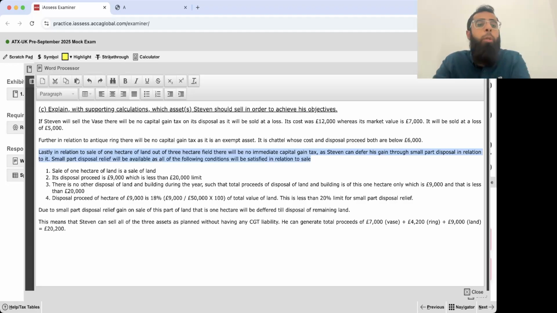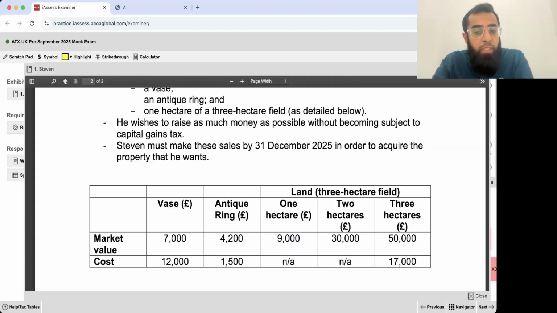So how did your mind go to small part disposal? First of all, it was disposal of a part, 1 hectare of a 3 hectare field. And then when I looked at the disposal proceeds of 9,000, which is less than 20,000, my mind started working that, okay, I should think about a situation when small part disposal relief may be available.